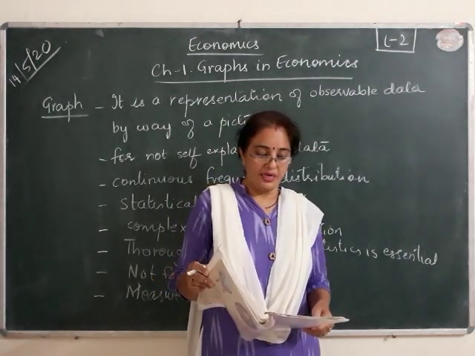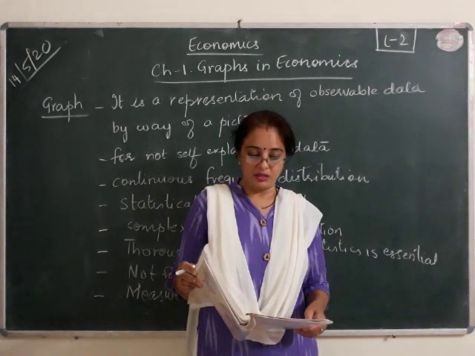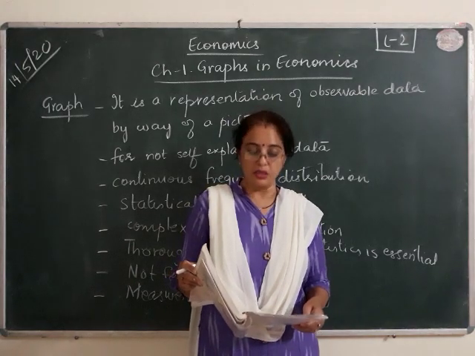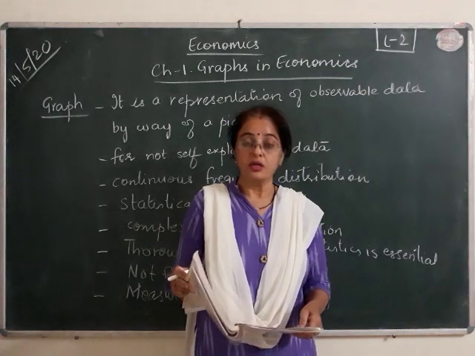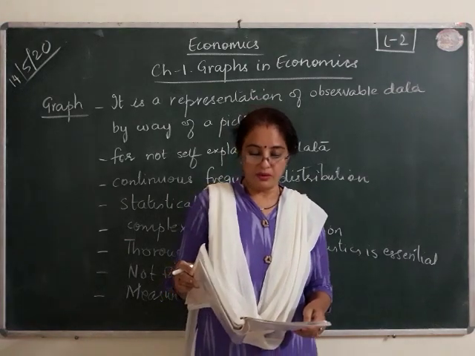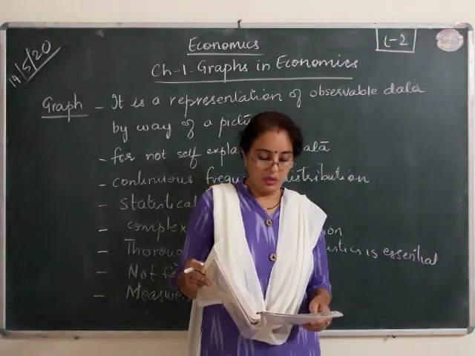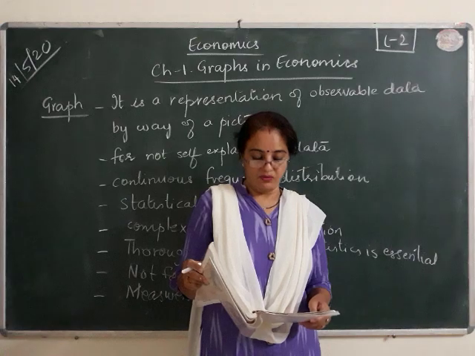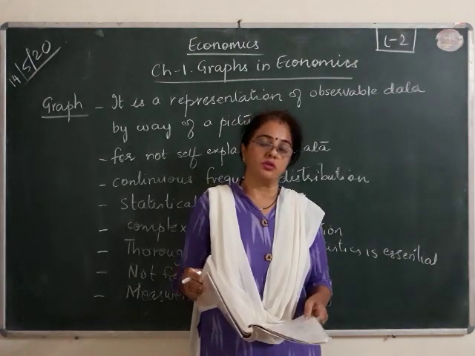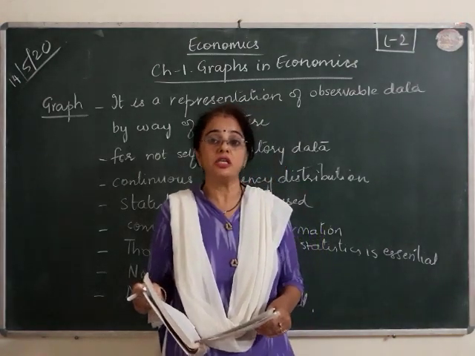Now example of data with discrete, that is discontinuous frequency distribution. It is discrete frequency distribution, and one example has been given for continuous frequency distribution. Now you can be asked 2 marks each question.